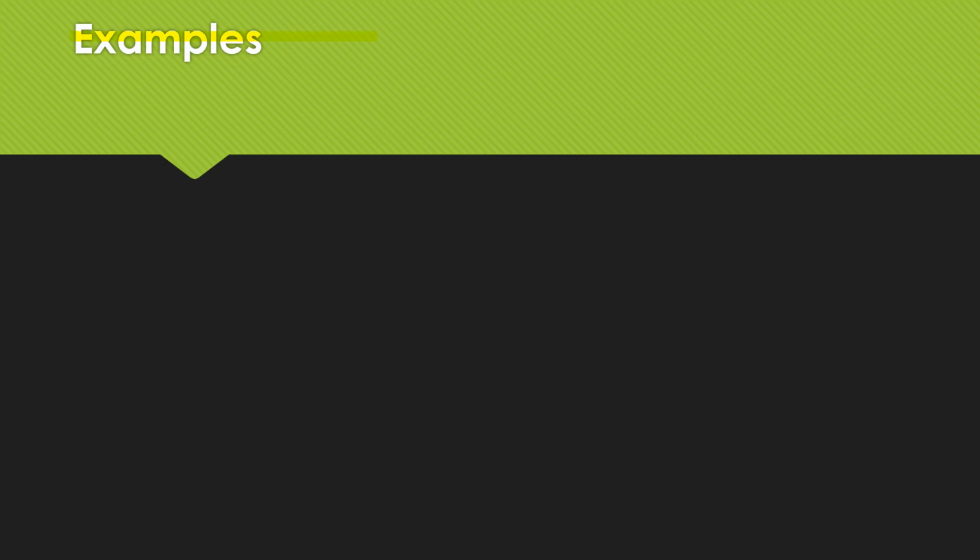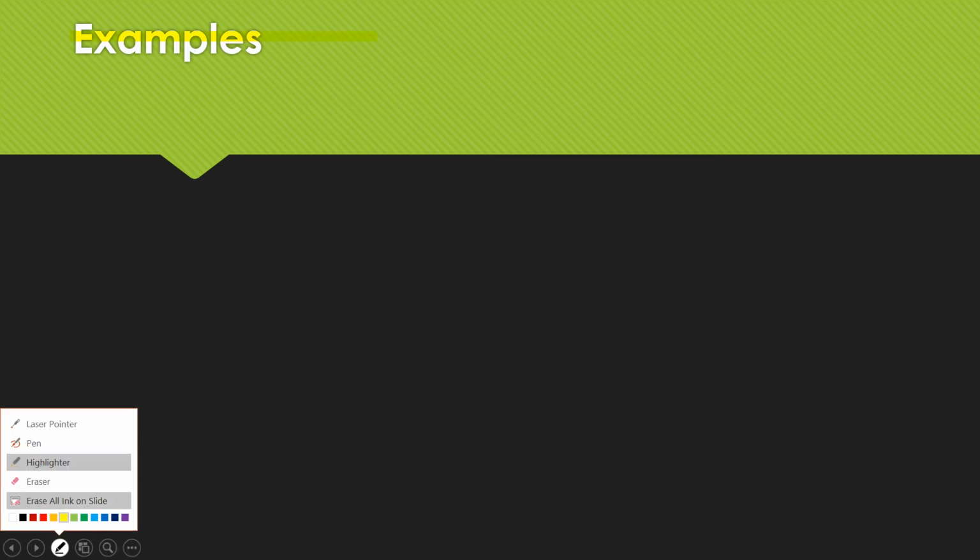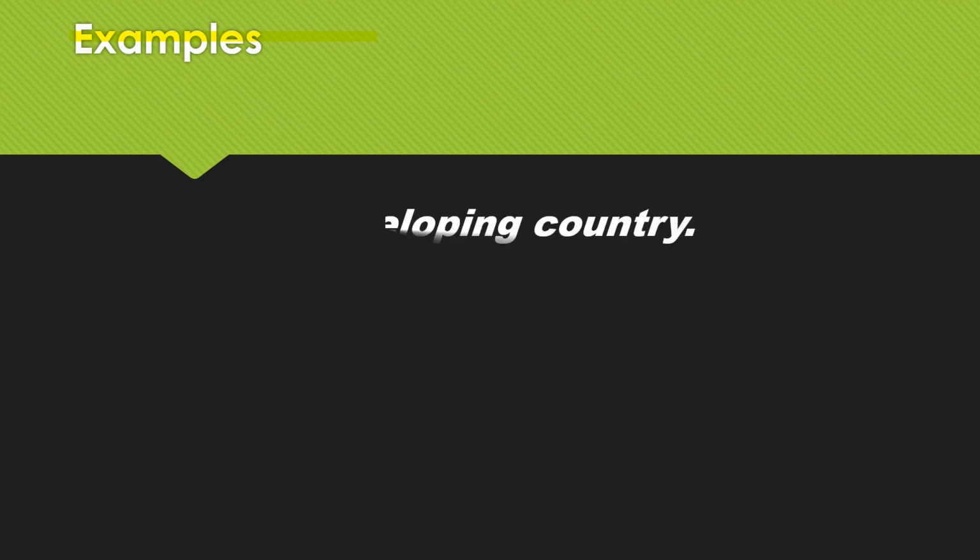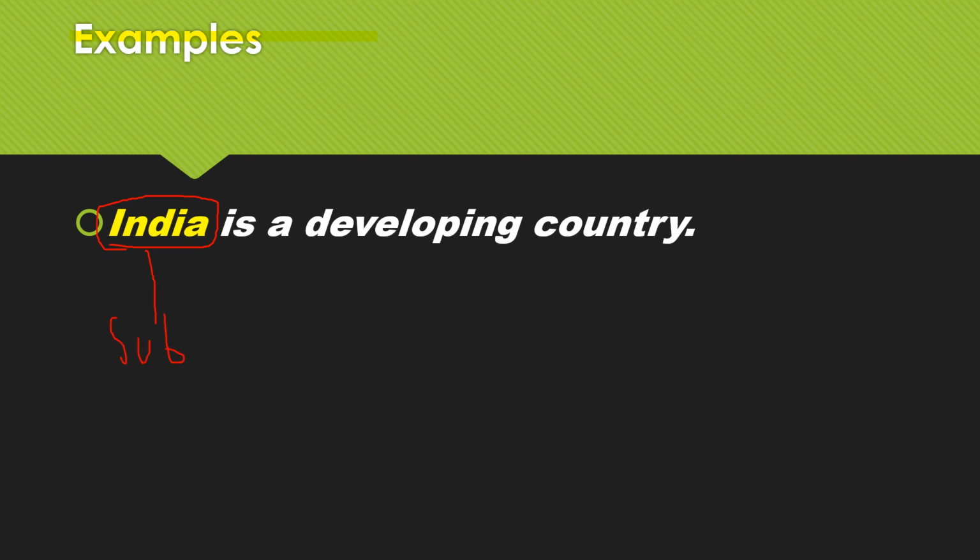Now let's see subject and predicate with reference to the examples. First example, India is a developing country. Now, what is the sentence saying about? The sentence is saying about India. So, India is the naming part, that is the subject. And what is the doing part of India? That is, it is a developing country, right? So, it is known as the predicate.